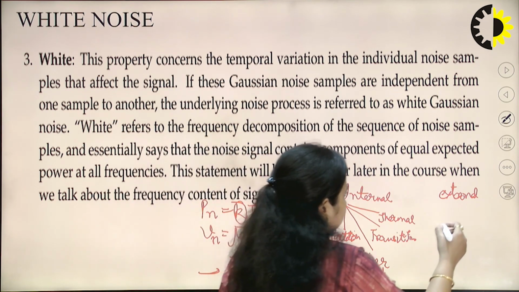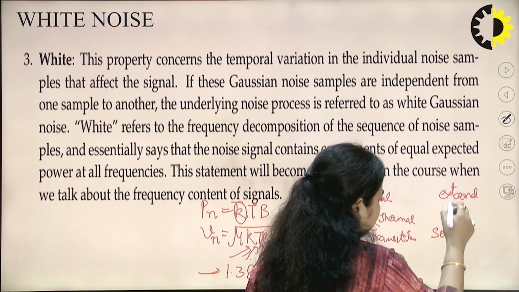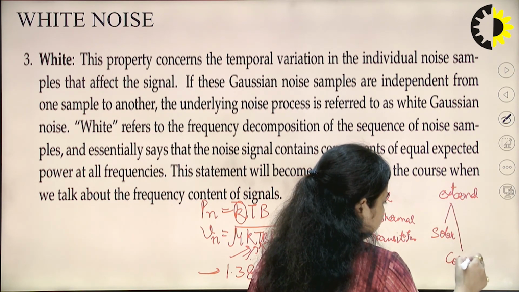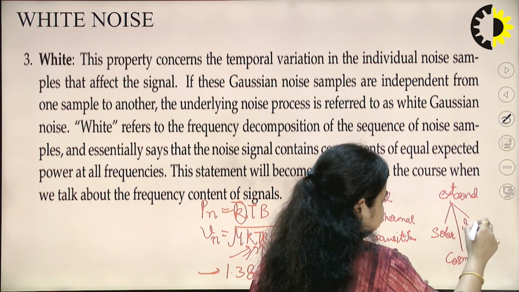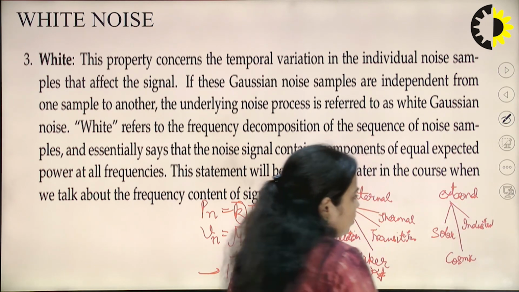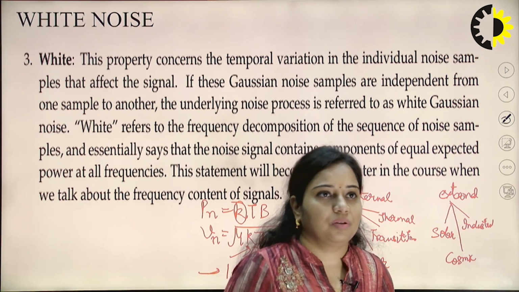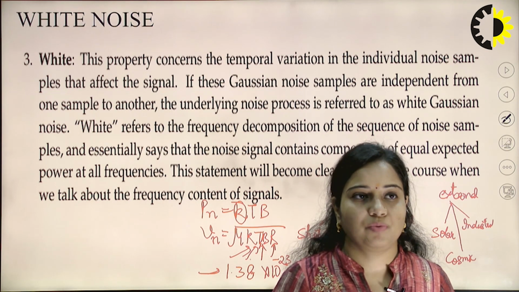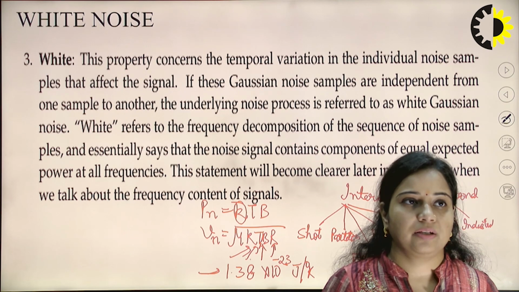Next is external noise. External noise is related to when the noise is due to the sun, it is solar noise. When it is due to stars, it is known as cosmic noise. There is also industrial noise and atmospheric noise. These are kinds of external noise, which is external to the system. So, this is all about white noise and the different types of noises that affect the quality of the signal at the channel.